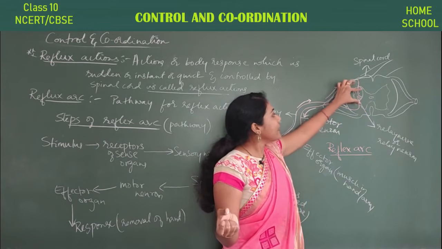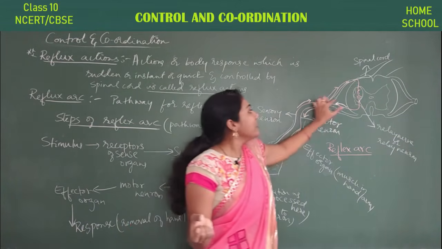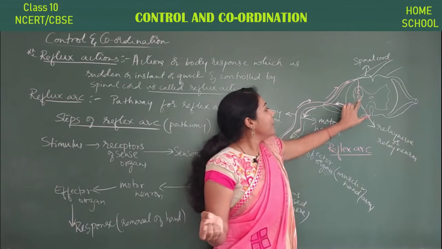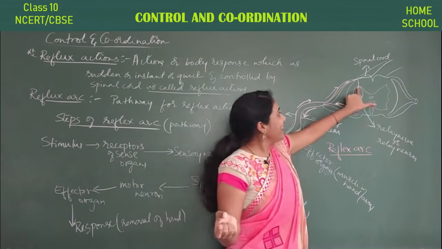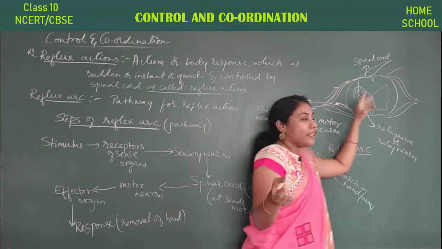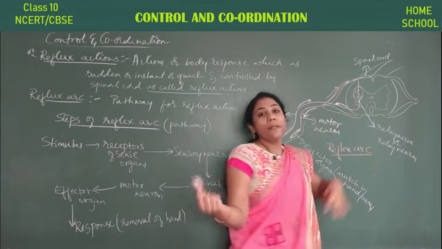The relay neuron is connected between the sensory nerve and the motor neuron, right? So this relay neuron can send the information from the spinal cord to the motor neuron. The same relay neuron is connected, and the sensory nerve gets extended to the brain. So the relay neuron later sends the information to the brain also.